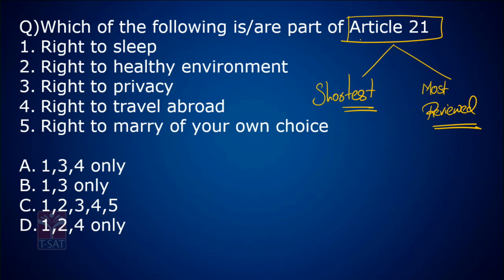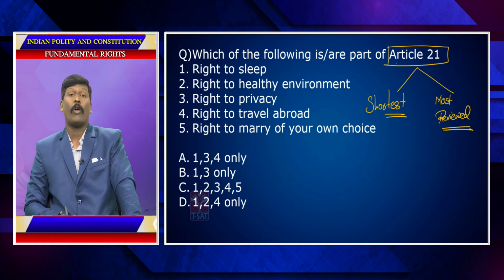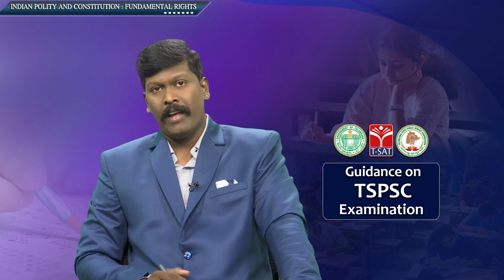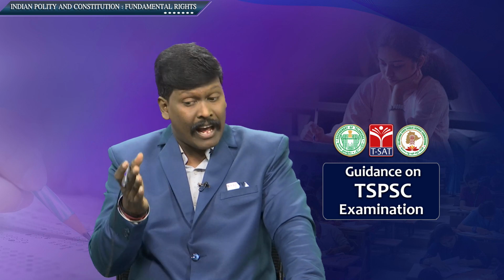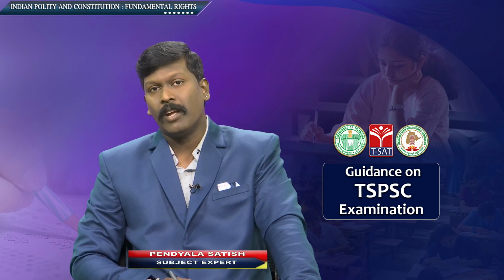For example, recently the Supreme Court said the right to livelihood of sex workers is part of Article 21.